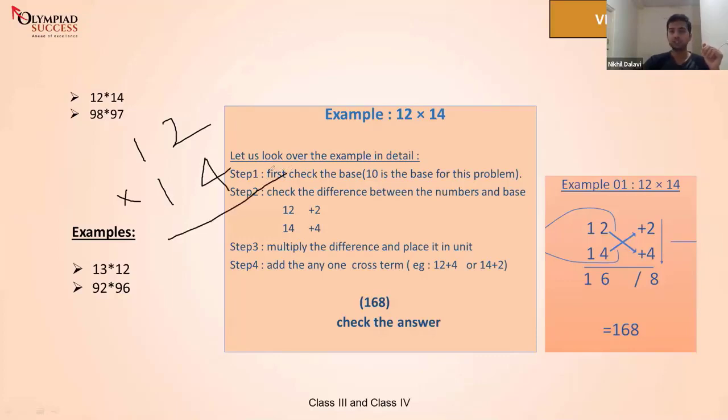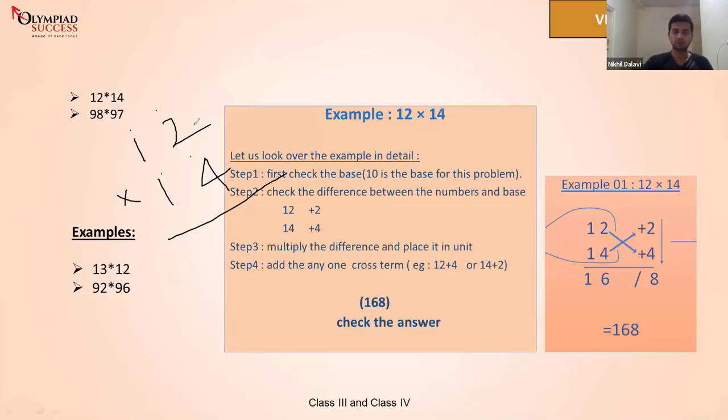So what we do here, guys, listen carefully. How many total digits are in these numbers, 12 and 14? 12 is a two-digit number and 14 is a two-digit number. So totally how many digits? That's great. Totally they are four digits.